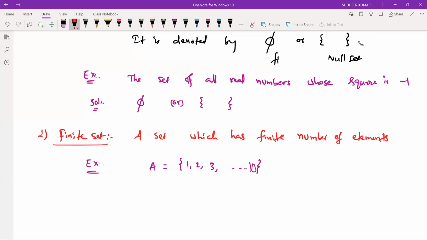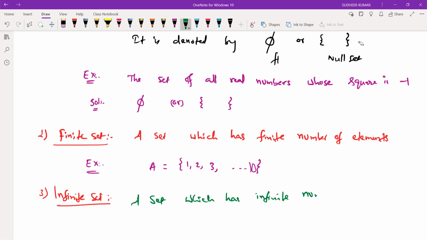So the next one is infinite set. So infinite set is a set which has infinite number of elements. So let us take an example. Here we can write set of natural numbers. Not only set of natural numbers, we are taking one example for this. That's it.